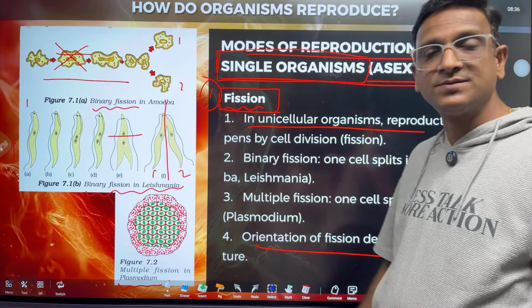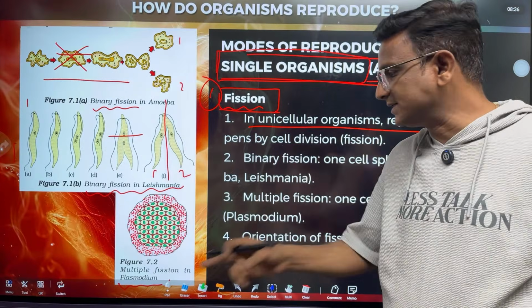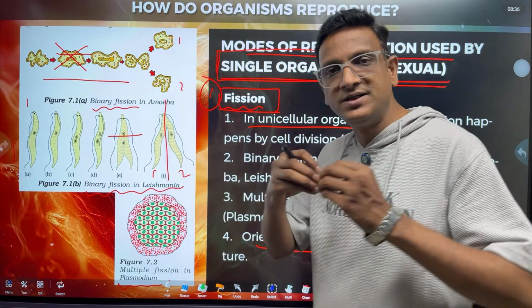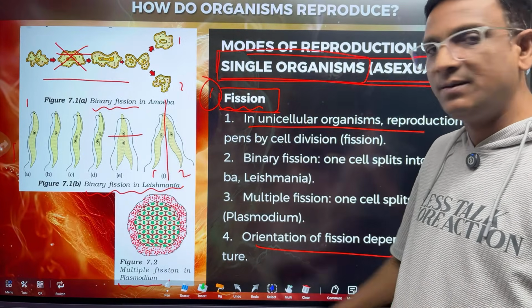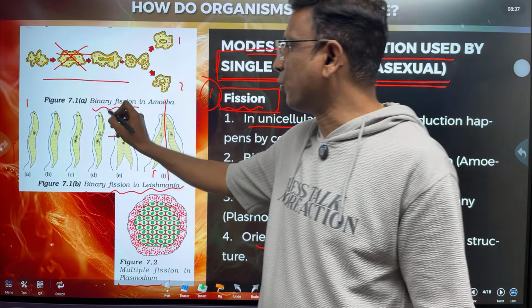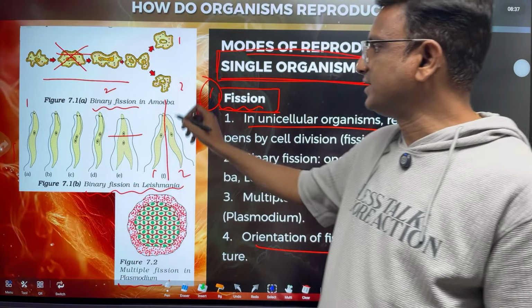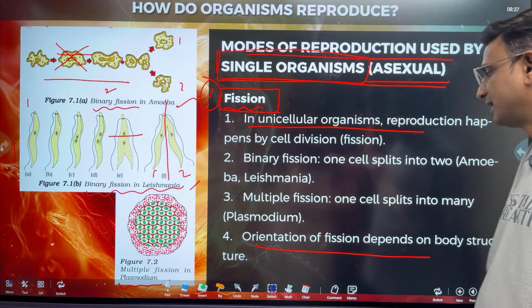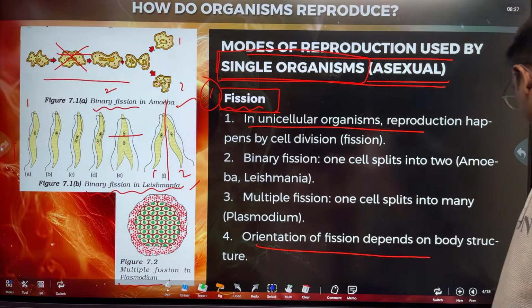Now what is this? Plasmodium. In plasmodium, multiple fission takes place. One cell splits into many cells. You can see the nuclei. The nucleus of this plasmodium splits into so many nuclei and they form new cells, and it produces so many cells. One cell splits into many. Binary means one splits into two. So binary fission examples are amoeba and Leishmania, and the multiple fission example is plasmodium. Right, children? Let us move on to the next slide.